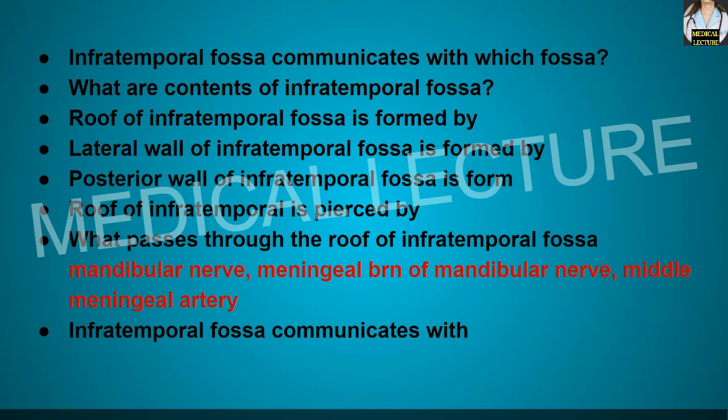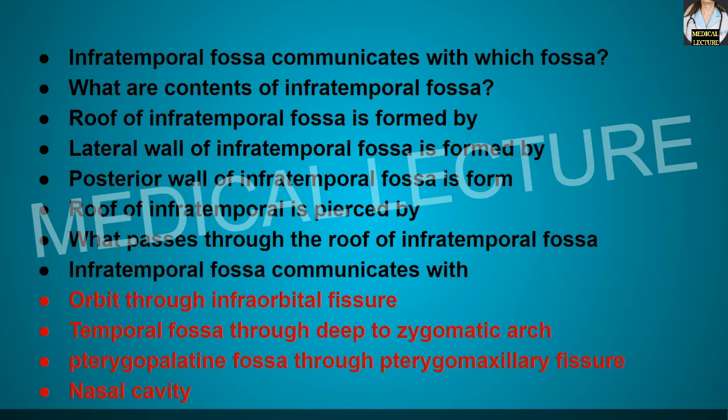Now, the infratemporal fossa communicates with the orbit through the inferior orbital fissure, with the temporal fossa deep to the zygomatic arch. It communicates with the pterygopalatine fossa through the pterygomaxillary fissure, and also communicates with the nasal cavity. So, it basically communicates with the orbit, temporal fossa, the pterygopalatine fossa, and also the nasal cavity through the respective fissures and the arches.